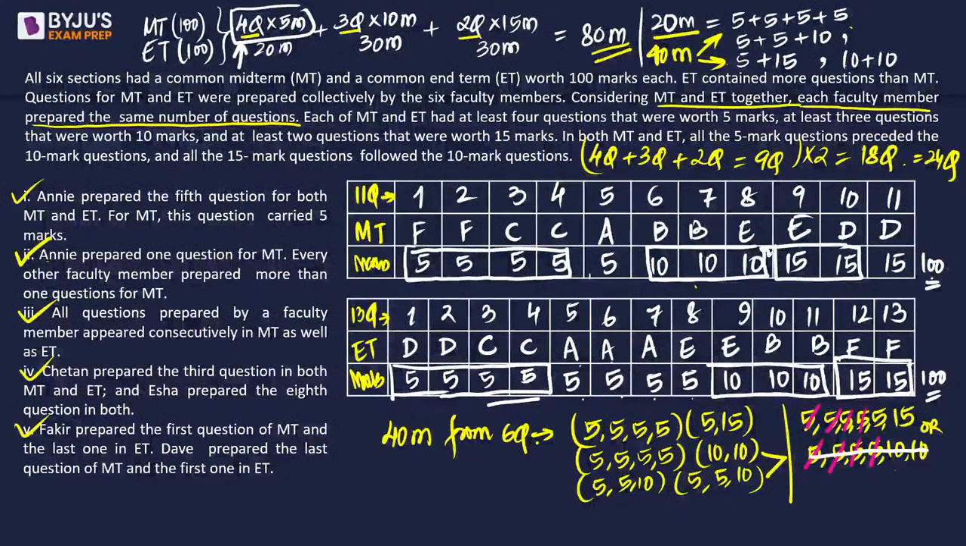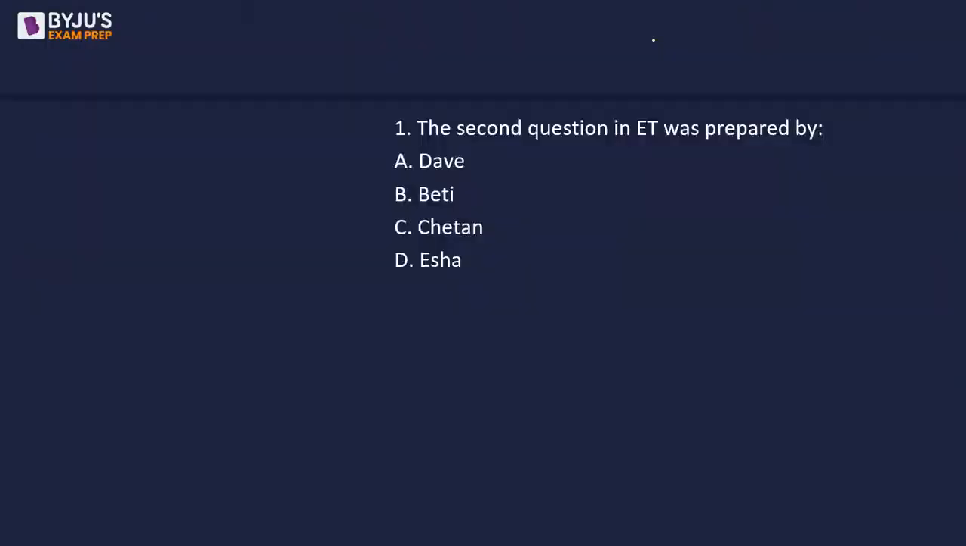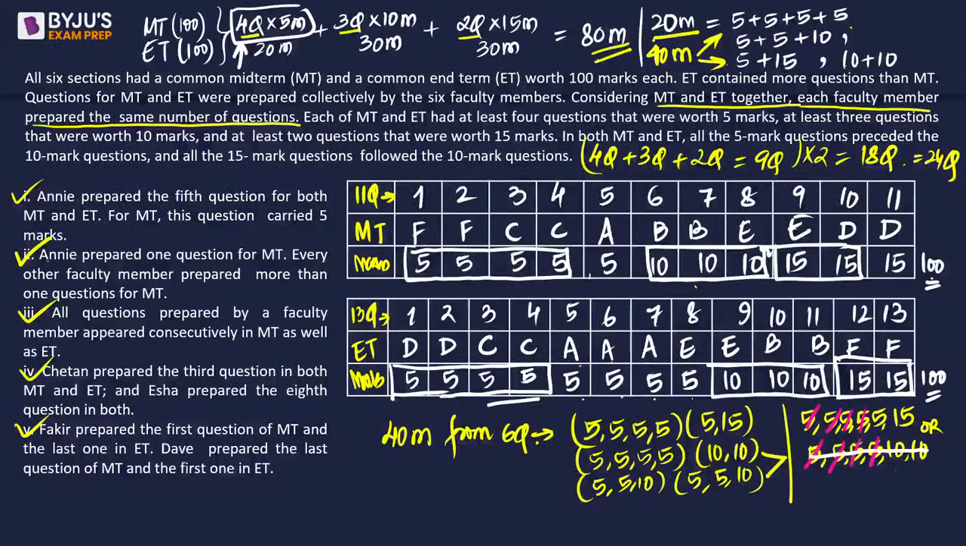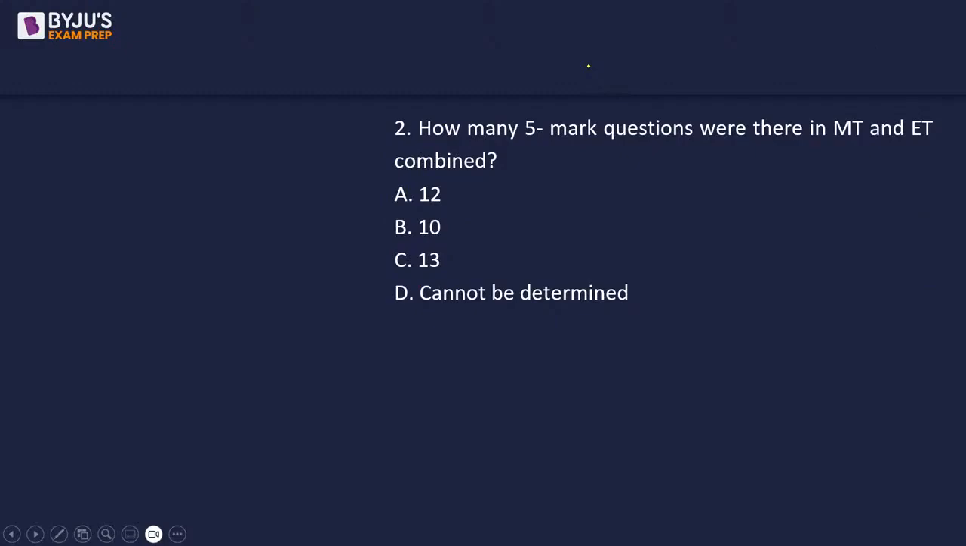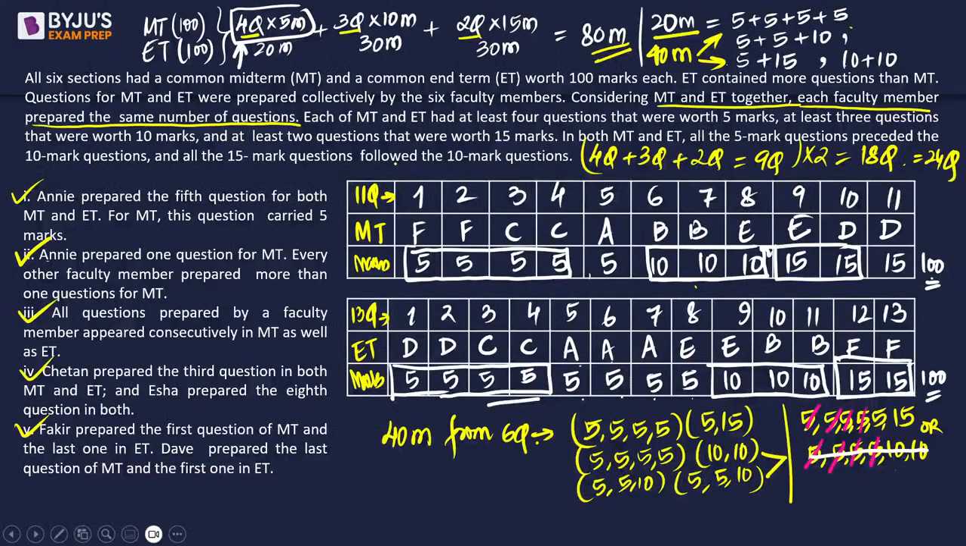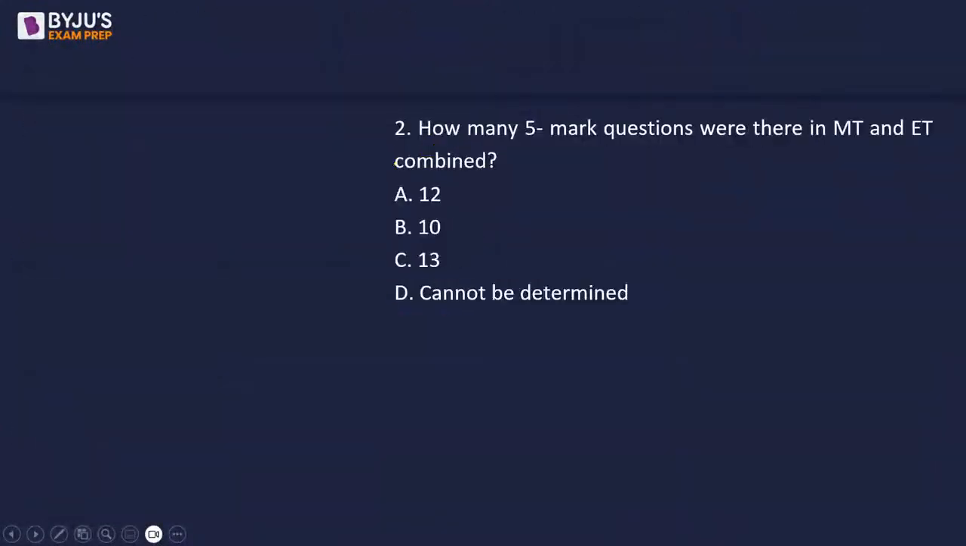Okay. Chalo, let's start solving the question once the table is complete. The second question in ET was prepared by Dave. How many 5 mark questions were there in MT and ET combined? If you remember, there were 4 and 4 standard and then there were 6 more, right? No, 4 and 4, 8, 8 plus 5, 13. So 13 5 mark questions we had.